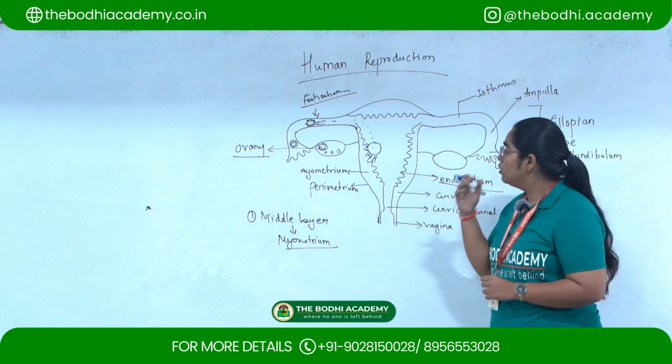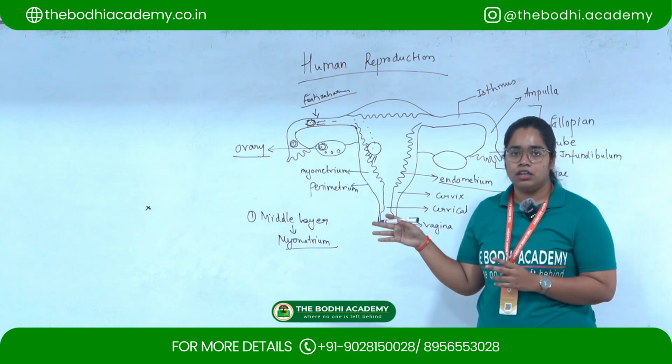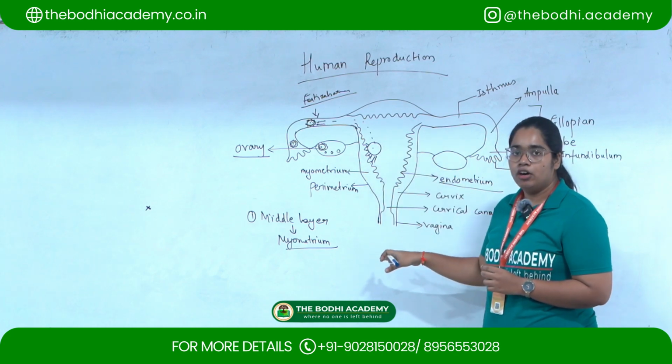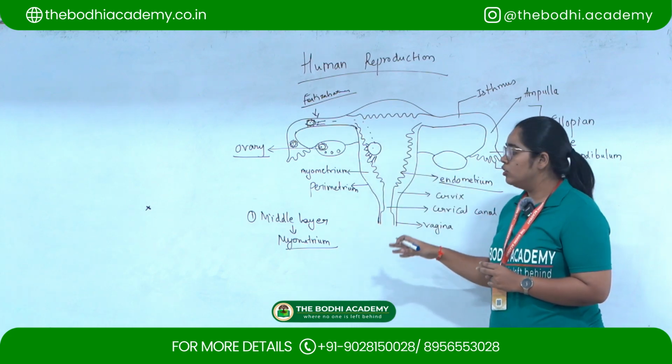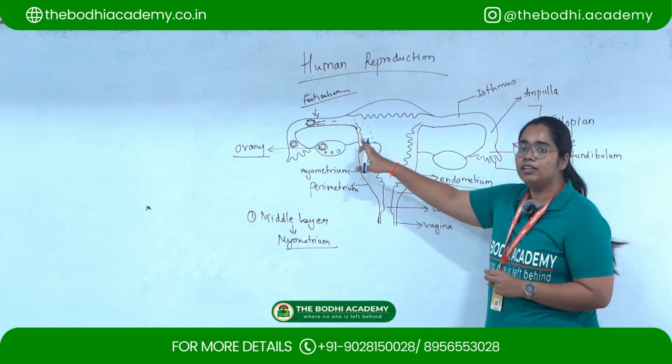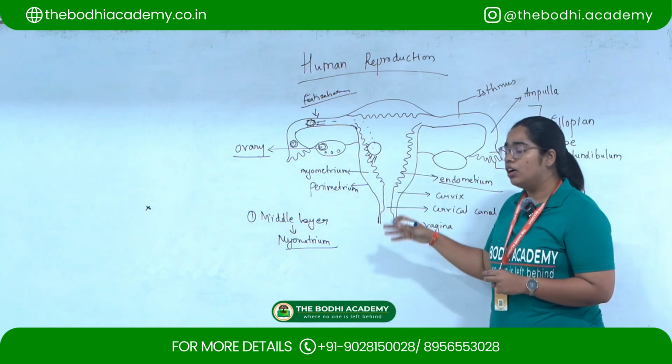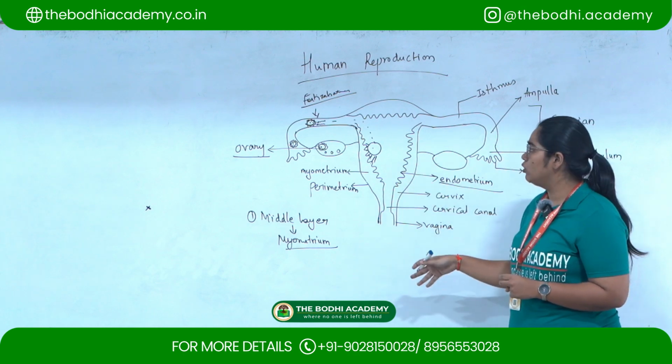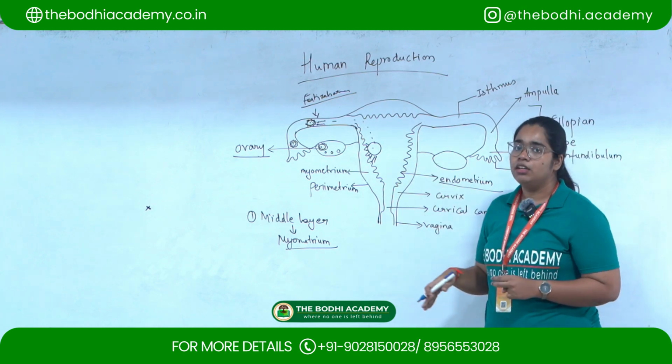so that it can provide a comforting environment for the baby to develop inside the uterus. If the pregnancy does not occur, it is then shed in the form of the menstrual cycle. So the endometrium wall will collapse if the egg is not fertilized, and then it will be passed out through the vagina as menstrual flow.